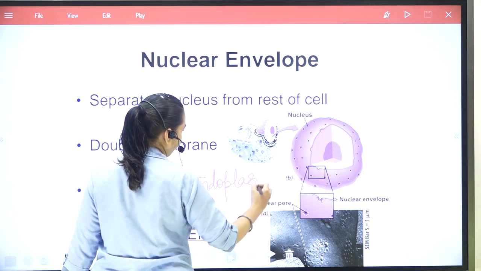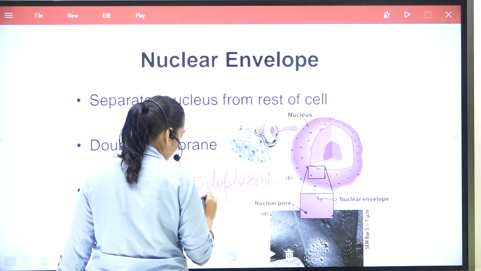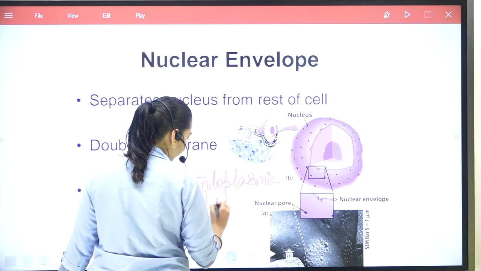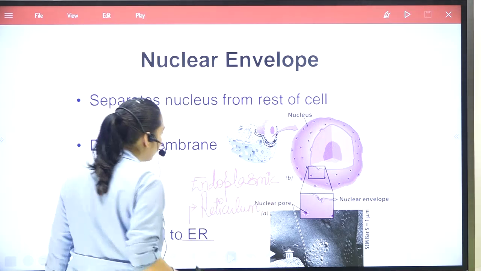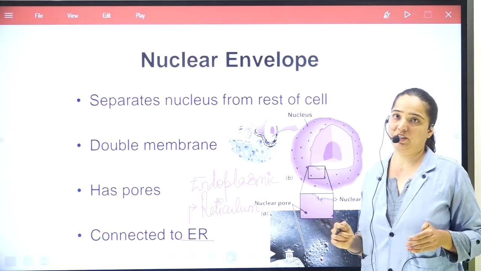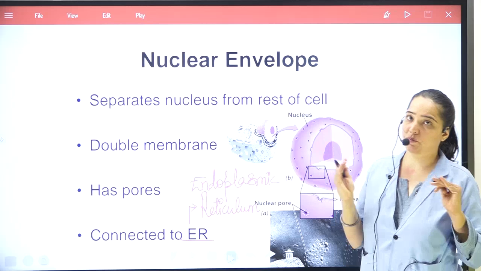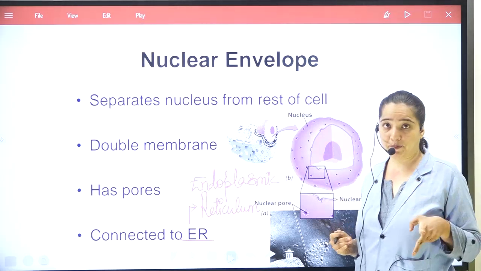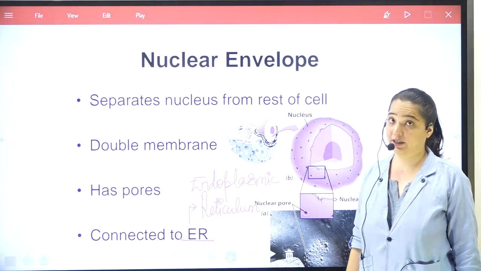endoplasmic reticulum. What does ER stand for? Endoplasmic reticulum. The nuclear envelope separates the nucleus from the rest of the cell. It has a double membrane, it has pores, and it is connected to the endoplasmic reticulum.